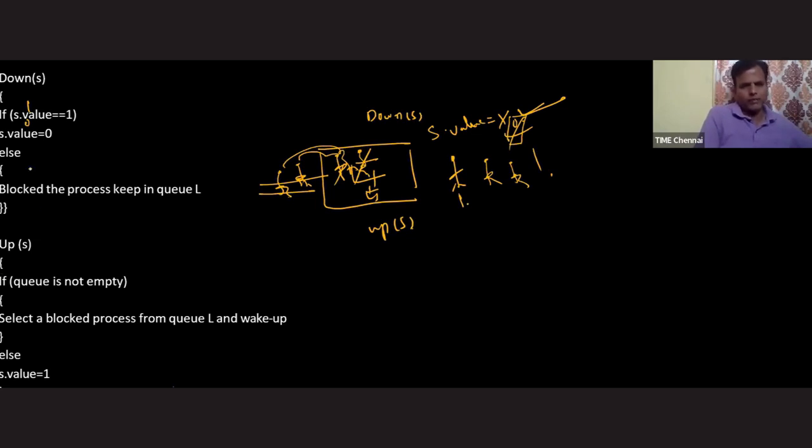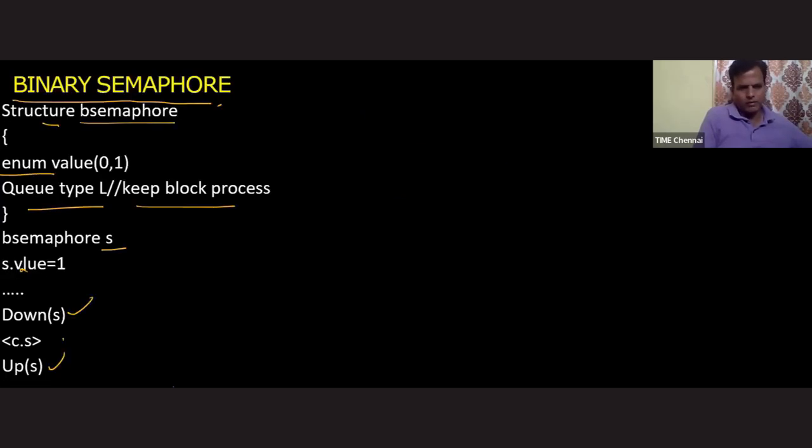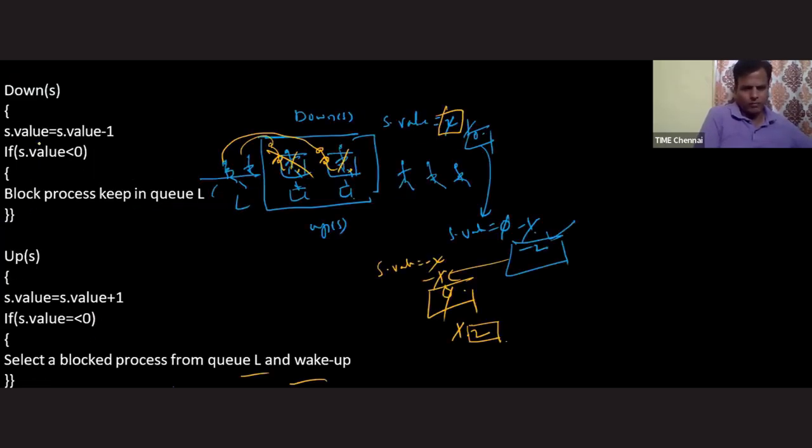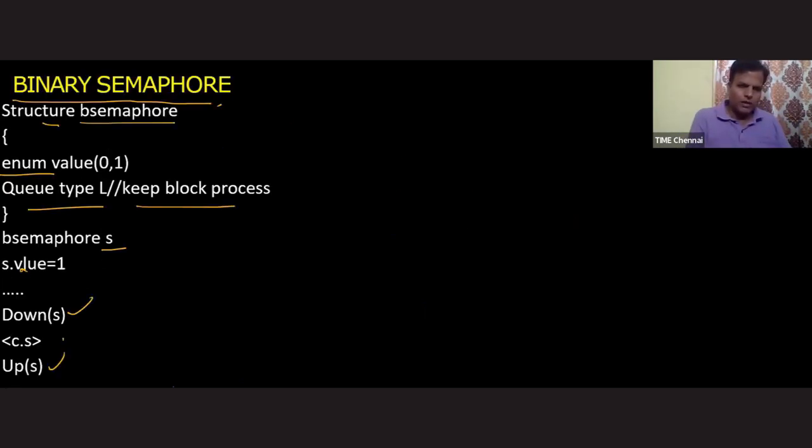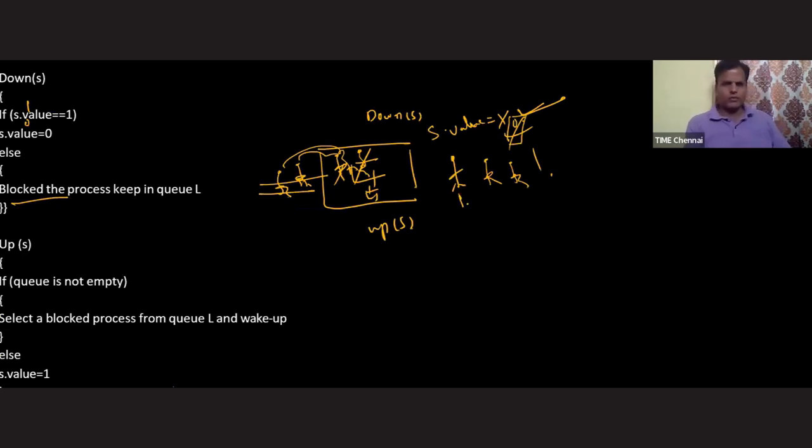And remember, a very important point: blocking code is there inside the down operation, whether you are dealing with a counting semaphore or a binary semaphore. So beware of this. Block the process. Inside the up operation, whether it is a counting semaphore or binary semaphore, there is no blocking code. Hope you understood this one. Are you finding any blocking code here? So blocking is there inside the down operation. That's why we give more preference to the down operation while solving problems.